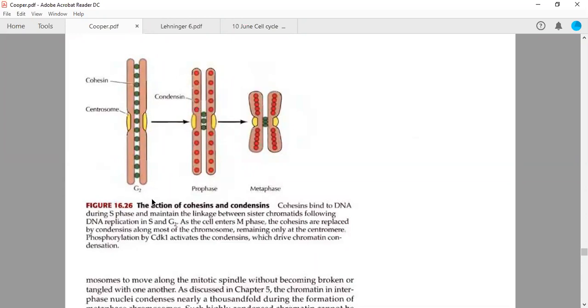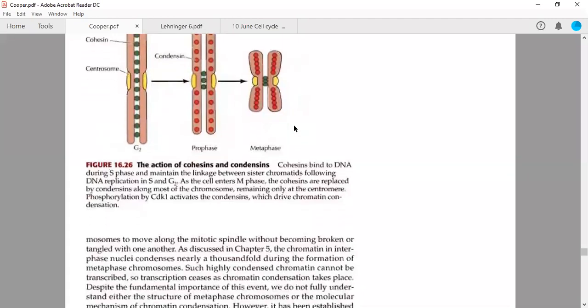When the cell moves from G2 to prophase to metaphase, these condensins will be phosphorylated so that these chromosomes are more compact, and the cohesin proteins which are between the two will move towards the center of these particular chromosomes, enabling the formation of proper chromosomes from this type of structure which is present during G2. So actually during metaphase, you will see the proper chromosomes. Something like this is formed.